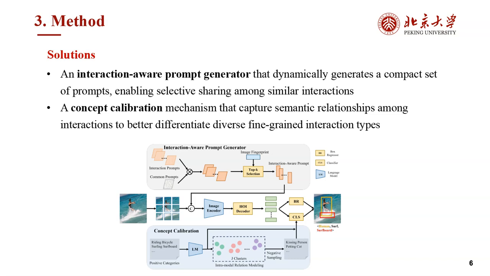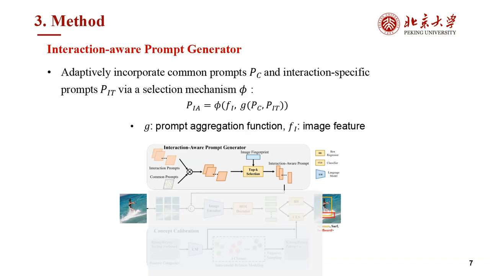We propose a novel end-to-end encoder-decoder architecture for open vocabulary HOI detection. Our INP-CC framework addresses these challenges using an interaction-aware prompt generator and concept calibration mechanism, illustrated in the upper and lower blocks in the figure below, respectively. To bridge the gap between image-level pre-training and fine-grained region interaction detection, we first propose an interaction-aware prompt generator that adaptively incorporates common prompts and interaction-specific prompts via a selection mechanism. This generator guides the visual encoder to better focus on the critical interaction regions.